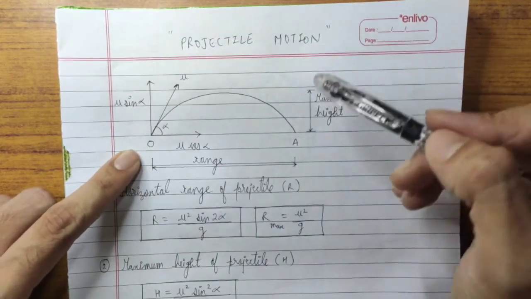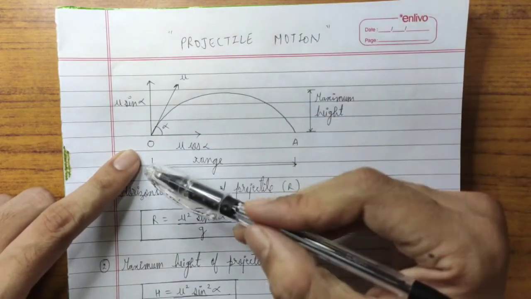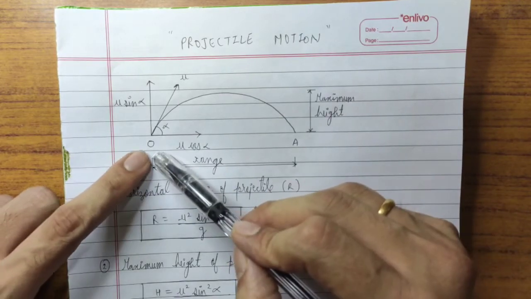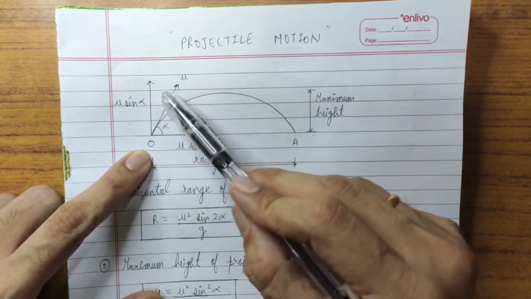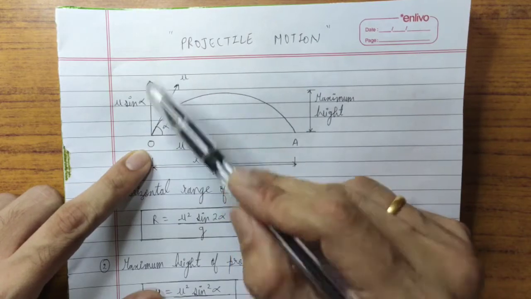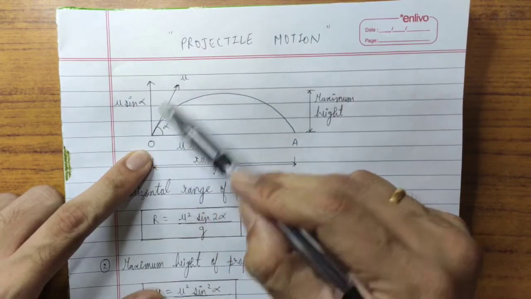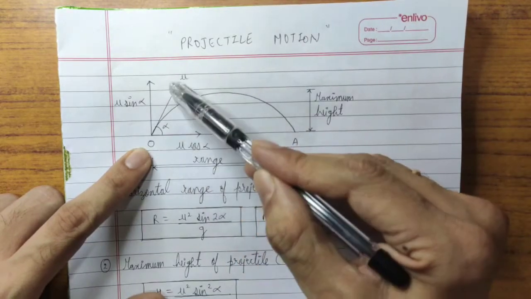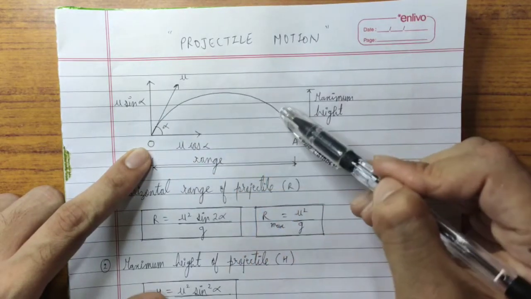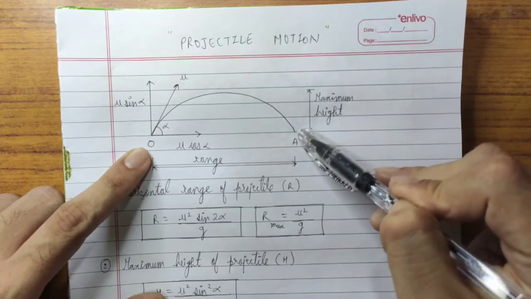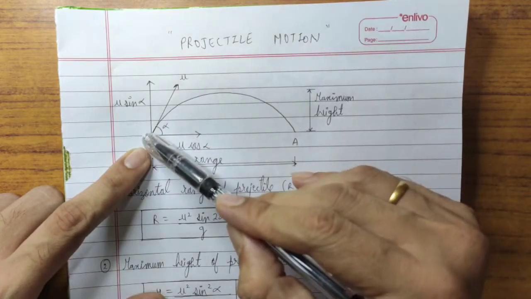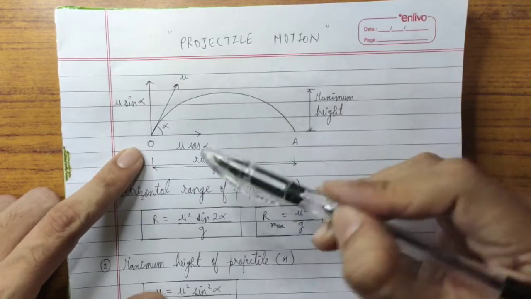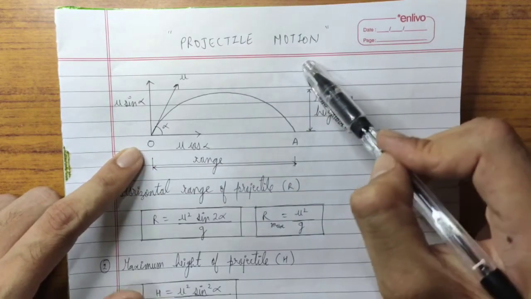Okay, now there are various examples. For example, if a country wishes to launch a missile towards another country, then that first country will have to launch that missile not in a vertical direction, nor in a horizontal direction, but at a certain inclined direction, such that it travels horizontally as well as vertically, and it traces a path in the shape of a parabola, and then it comes and hits that second country. Okay, so this is another example of what we mean by projectile motion.